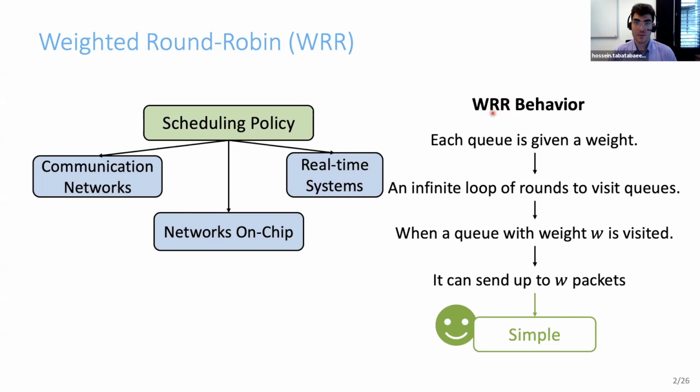With weighted round robin, we have several flows or clients, and we want to share a bandwidth or a resource among them. To do so, each queue is given a weight, which is a positive integer. Then the server visits these queues in a round-robin manner. When a queue with weight W is visited, it can send up to W packets.